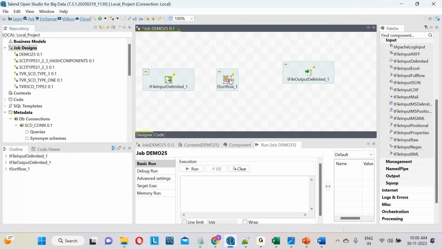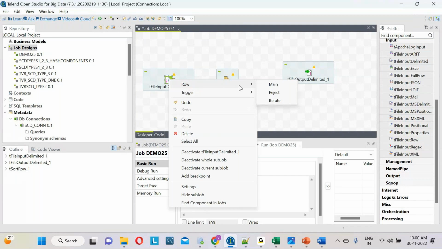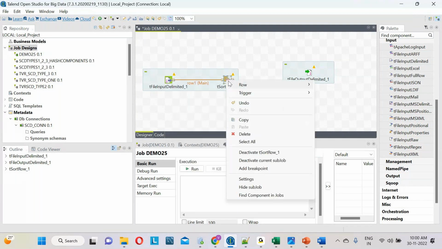So that's why I have to use the tSortRow component. Now I have to give the link, guys, from this one to this one. I have to map it. How to map it, we'll see now. Right click this one, choose row and main, right click this tSortRow and main. So now I have given the links.